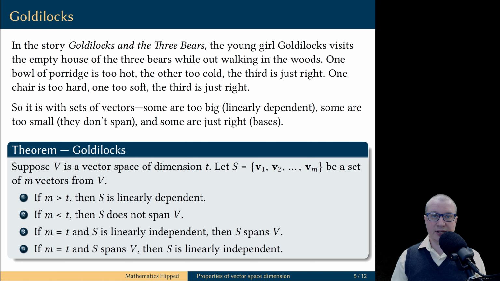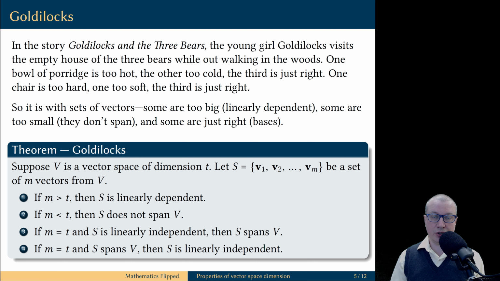Before I prove this result, let me explain how it is useful. Suppose you're given a set of vectors in the vector space and you need to decide if this set forms a basis of the vector space. The first thing you do is count the number of vectors in that set. If the number of vectors does not match the dimension of the vector space, you know right away it cannot possibly be a basis.